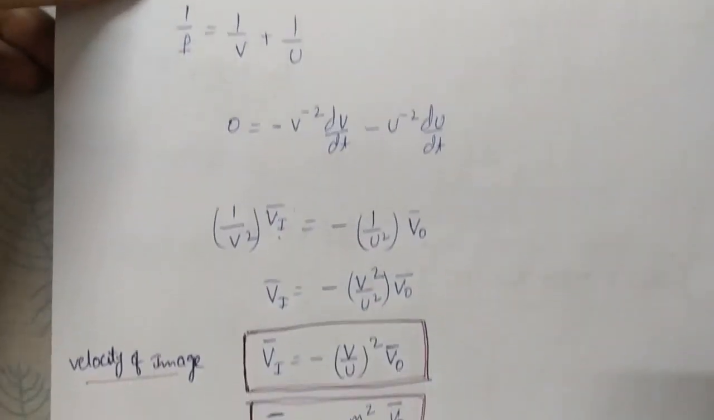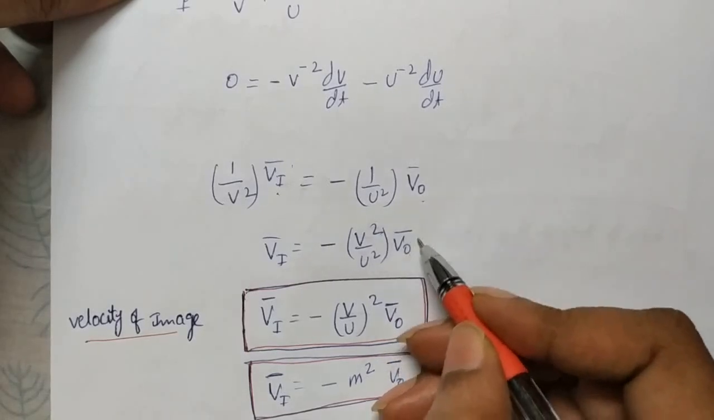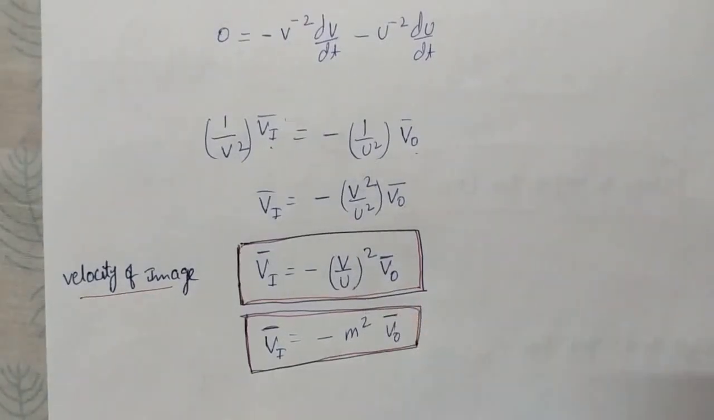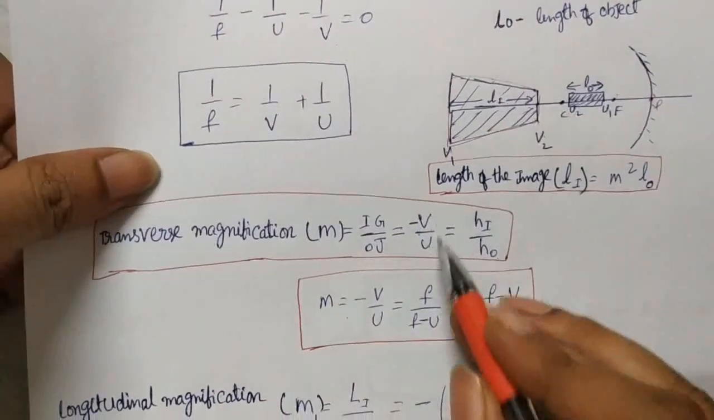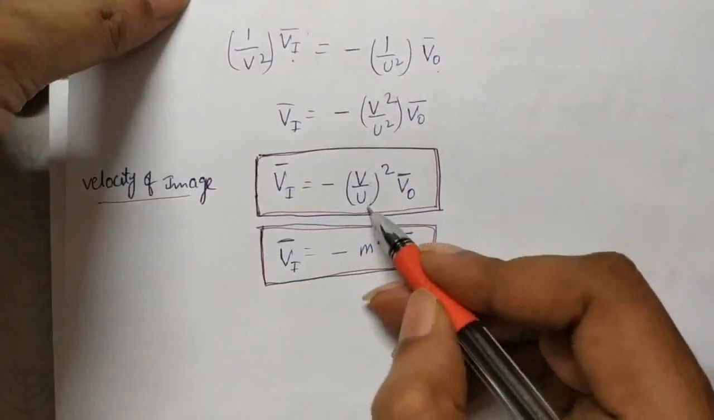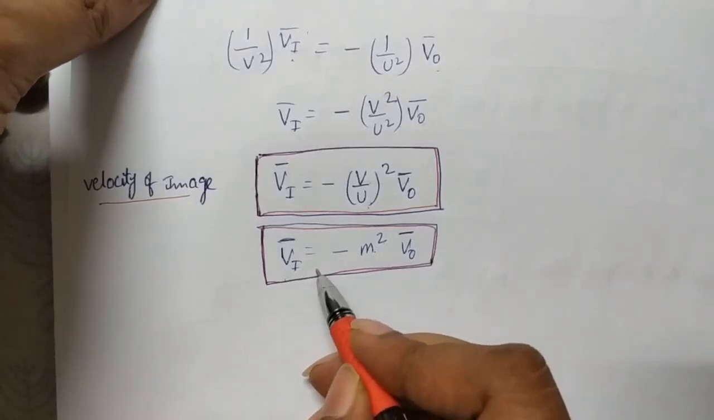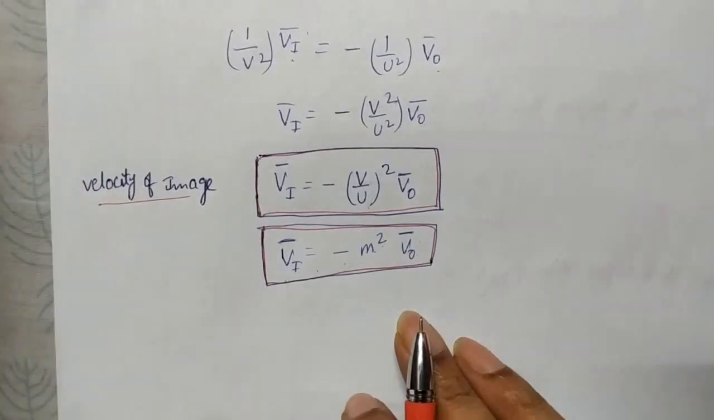Sending the remaining terms to the other side, the velocity of the image is equal to minus v square by u square into the velocity of the object. And that v by u is the transverse magnification of the mirror. Now here, of course the negative sign is there, but since the whole square is there, don't take that. In place of v by u you can write small m square into the velocity of the object. The velocity of the image is equal to minus m square times the velocity of the object. We get this relation.